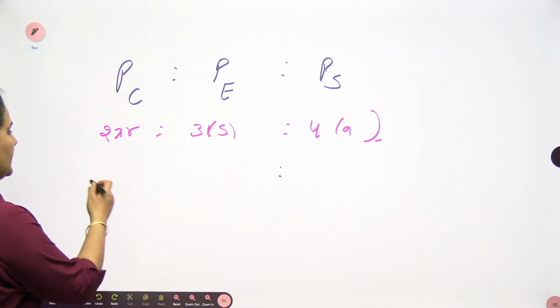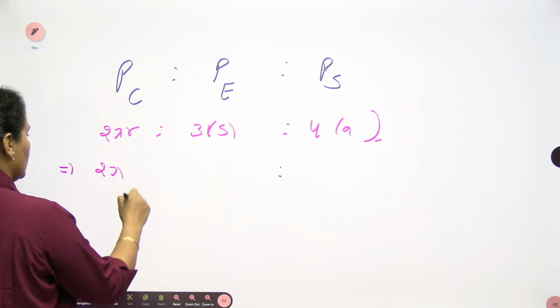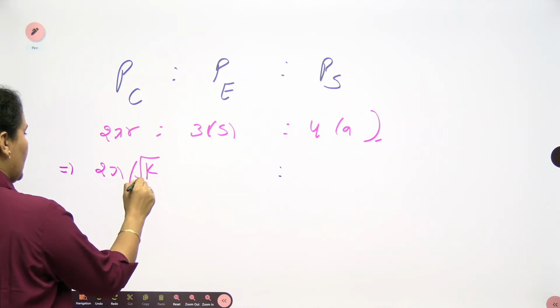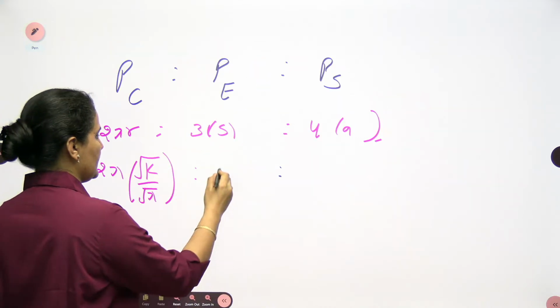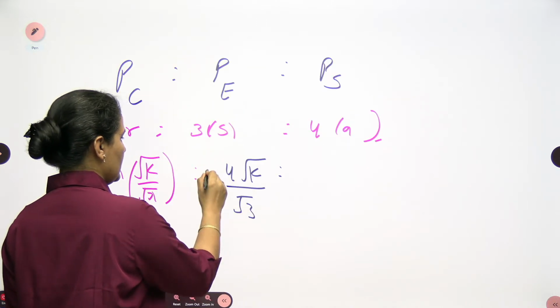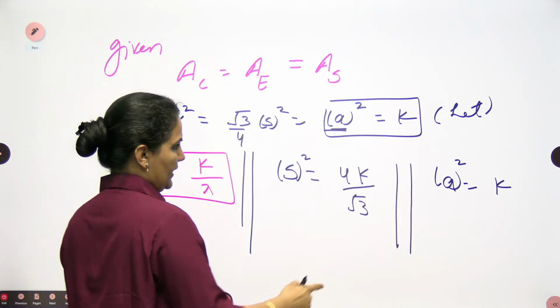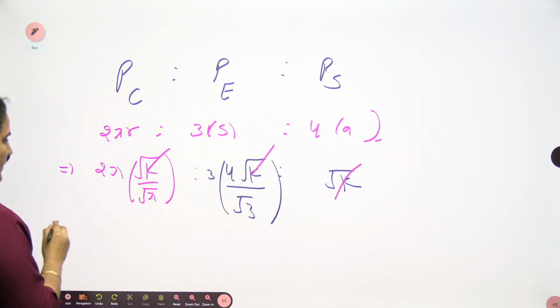Equate all the perimeters. So here we can go with the 2 pi. At the place of r I want to put root of k by root of pi. As everywhere we are having root, it will cancel out. It will be 4 root of k by root of 3 into 3, which you already have, and it will be square root of k. So k will be gone, which is in the square root.